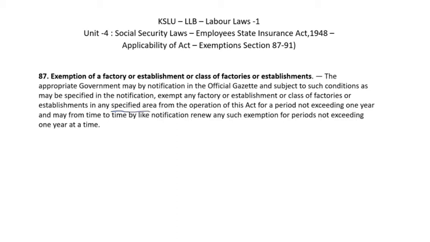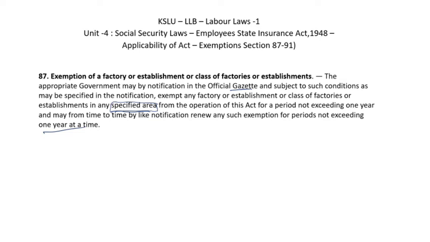Those establishments or factories can be exempted from the Employee State Insurance Act. This specified area will be published by the central or state government in the official gazette. Okay, and that kind of exemption will be given only for 1 year. It is not exceeding 1 year, and it will be reviewed every year,